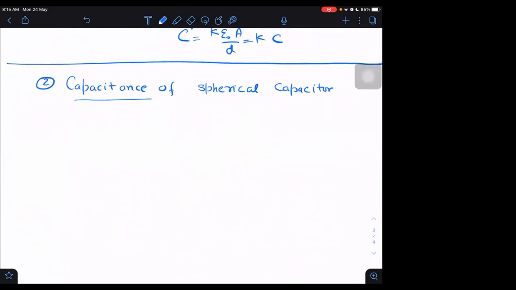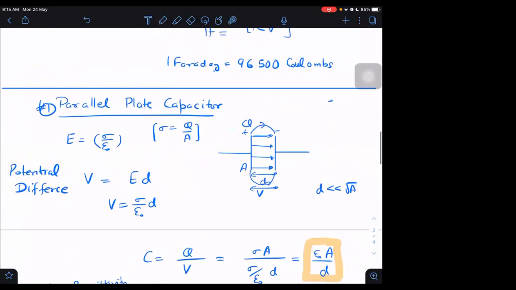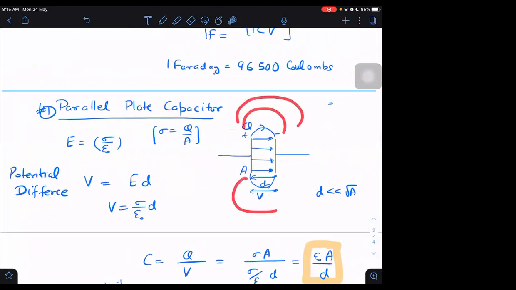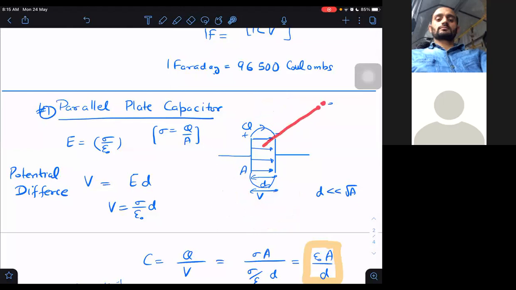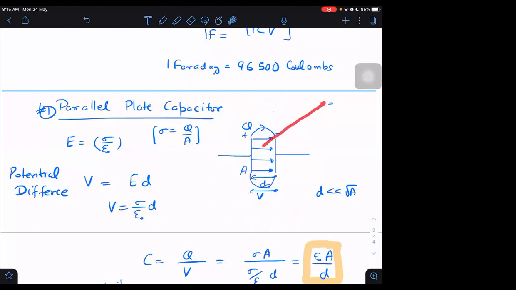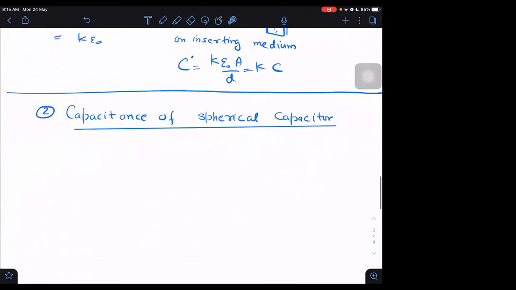Next, capacitance of a spherical capacitor. So what points did you note? Did you listen to the points which I said? Energy stored in what goes outside will be negligible. Can we find out the field outside? Yes, we can find the field outside. How? By treating it like a dipole, if r is very, very large as compared to d. And the other point I made: d is very, very less as compared to root of A. Keep these ideas in mind.